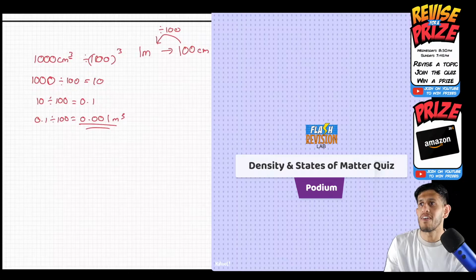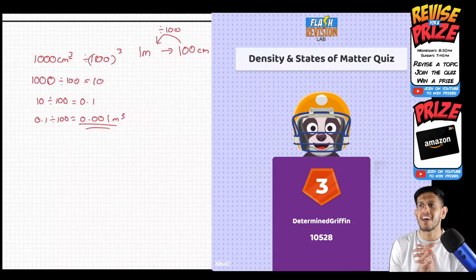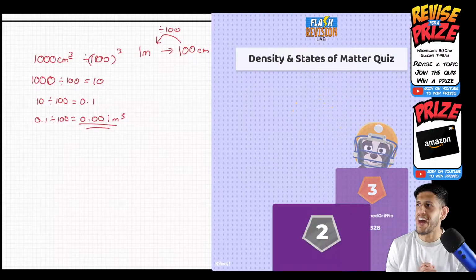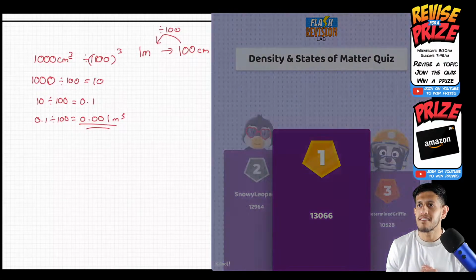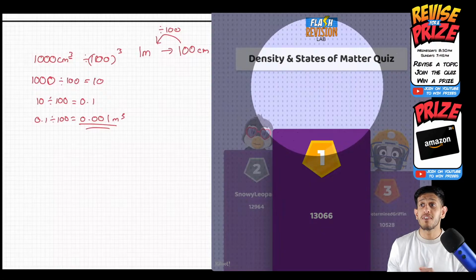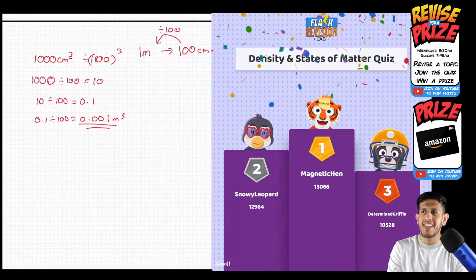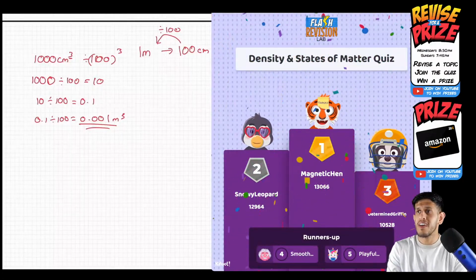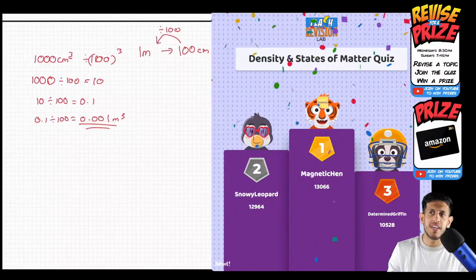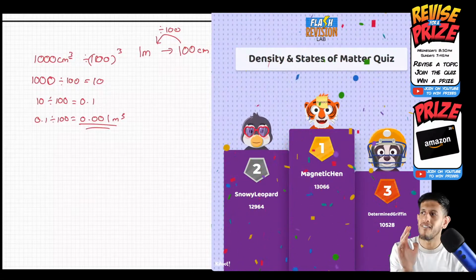Where does that leave everyone? Here's the podium. Who got what? Third place with 10,528 is Determined Griffin. I think that was Philip. And in second is Snowy Leopard with 12,964. It was very close in the end. They were running away with it initially, but Magnetic Hen won by about 100 points. It was really, really close. Magnetic Hen, congrats on your victory. Snowy Leopard, congrats. You got the £5 voucher. Magnetic Hen, you got the £25 voucher.